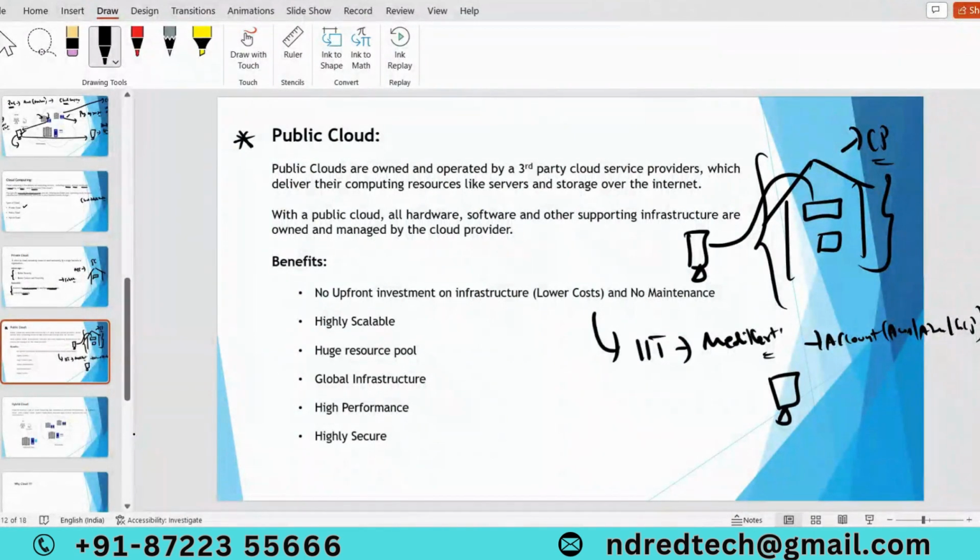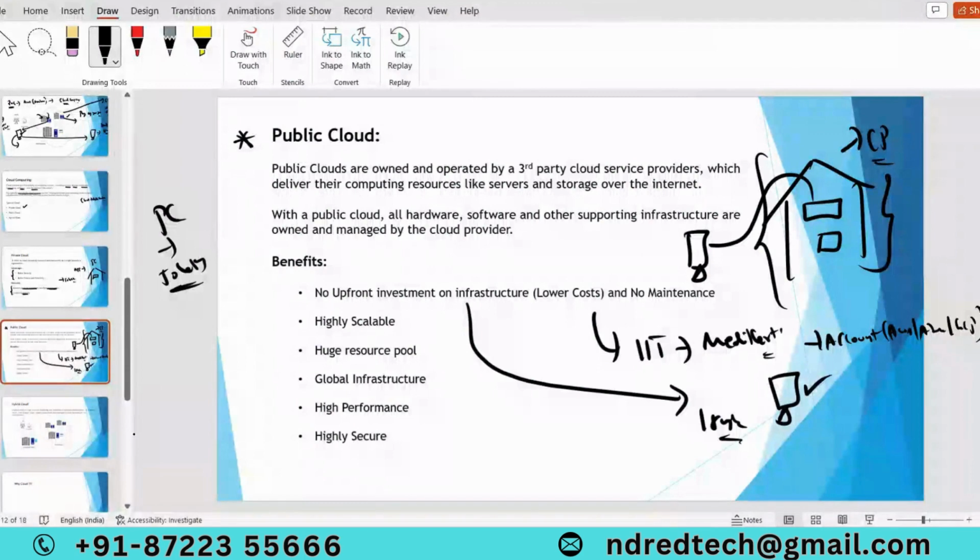That's it. Previously with private cloud they had to invest 50 lakhs. Here, without investing even 1 rupee, they can directly deploy their application on a virtual machine. So that is the advantage: no upfront investment or infrastructure and no maintenance. Everything, the data center and physical servers, is maintained by the respective cloud provider.